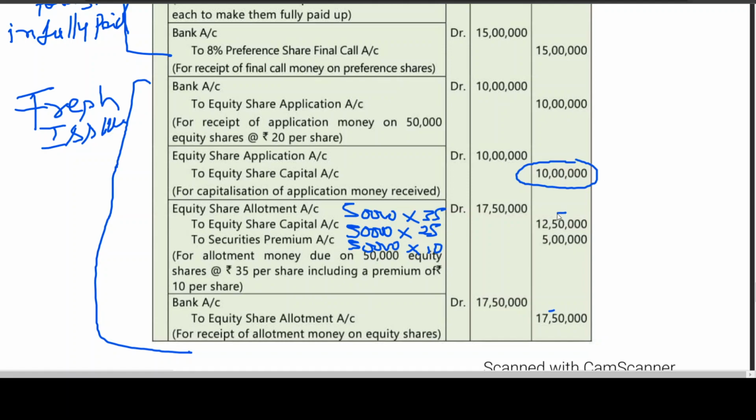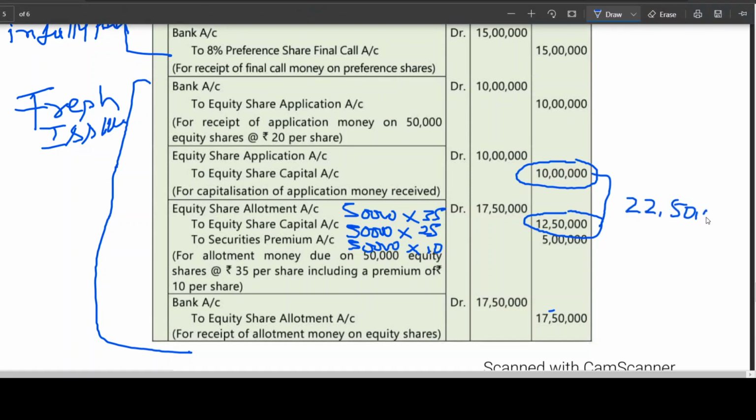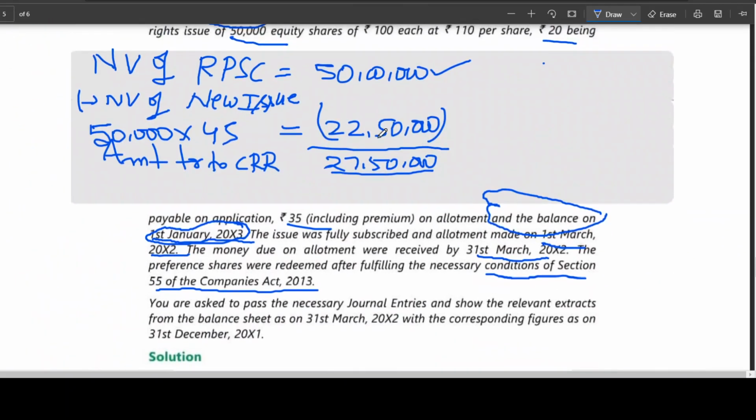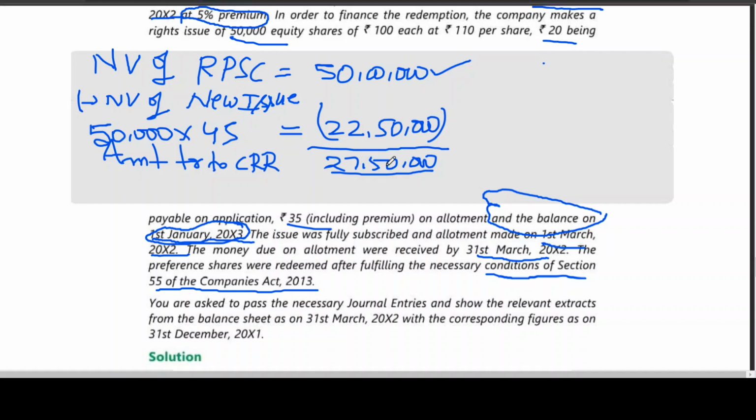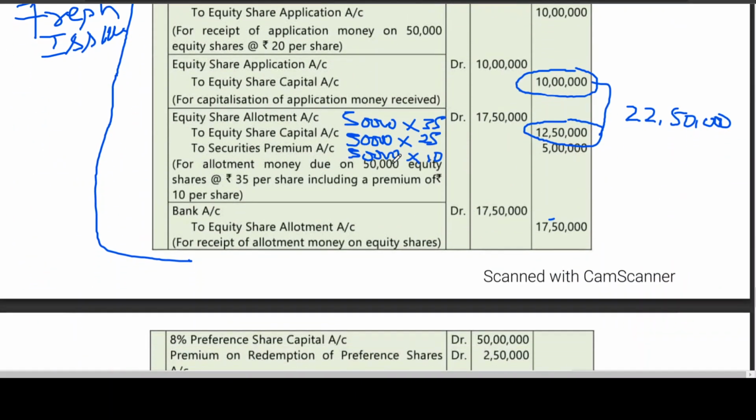This one. If you add these two, how much will it become? 22 lakhs 50,000. This is what I have shown you there. From where did you get 22 lakh 50,000, is this clear? So this is the amount to be transferred to CRR.